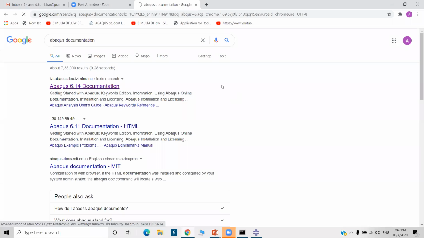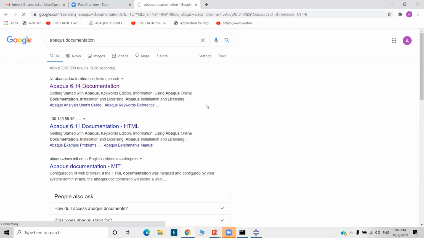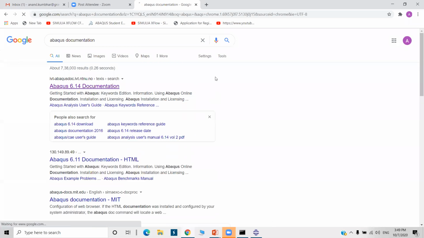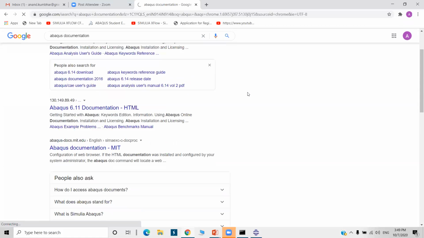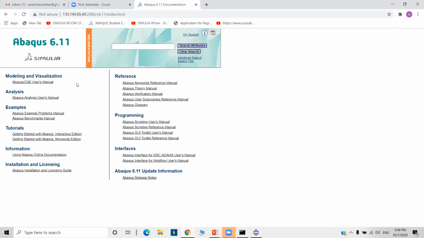You will find all the documentation. You see here modeling and visualization, Abacus user's manual. You can click on it.